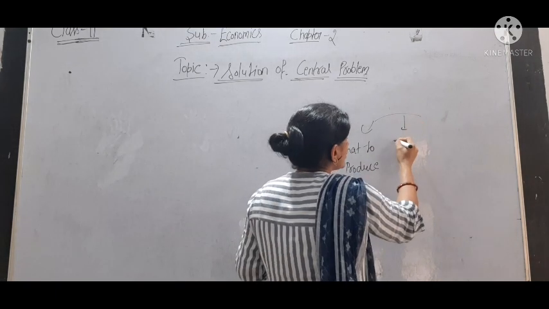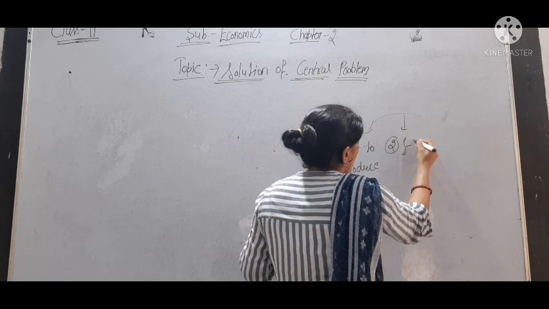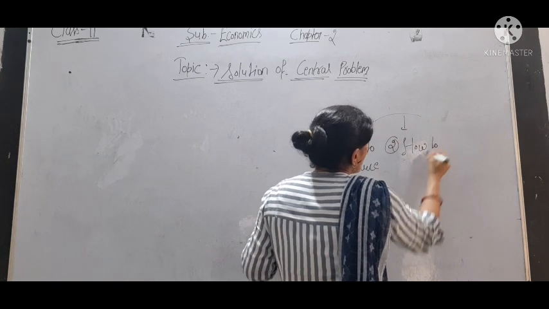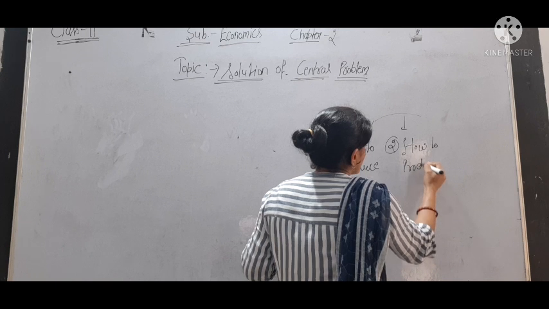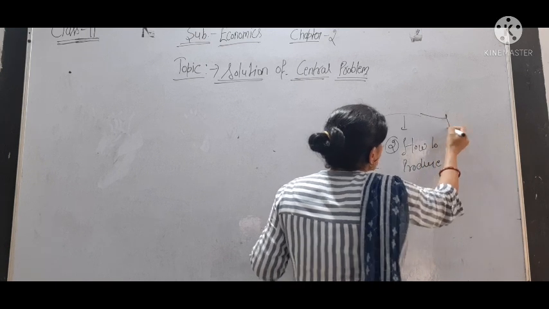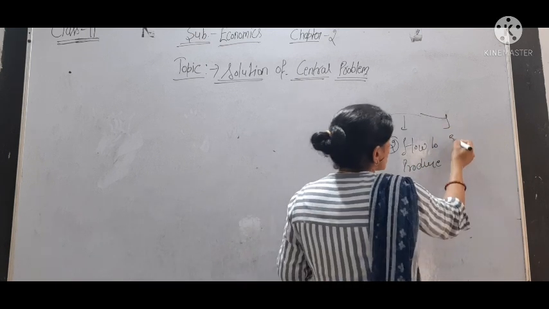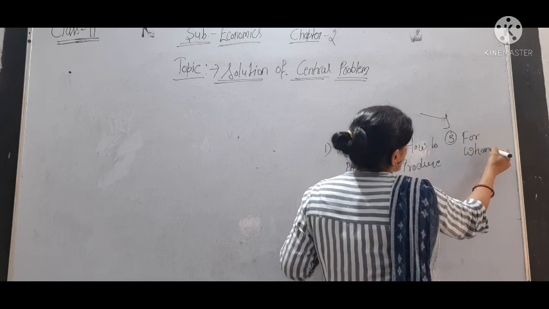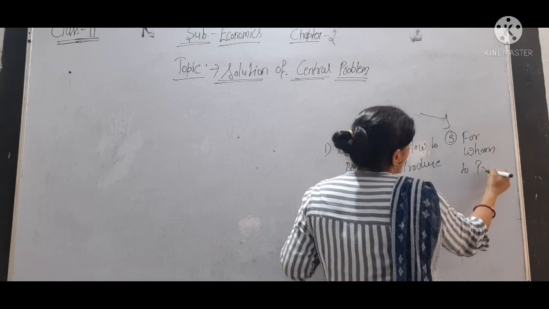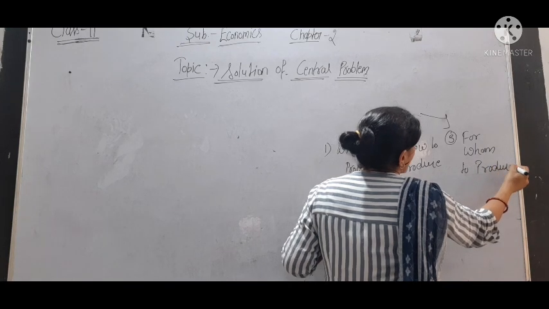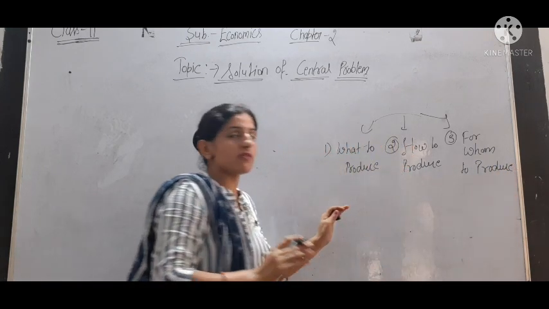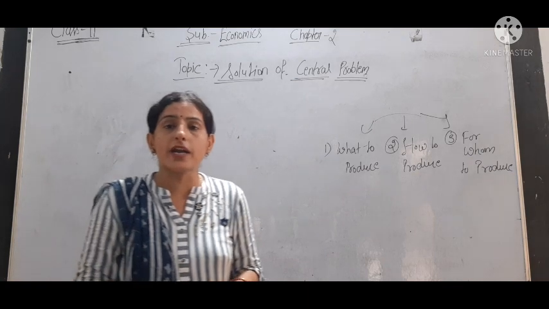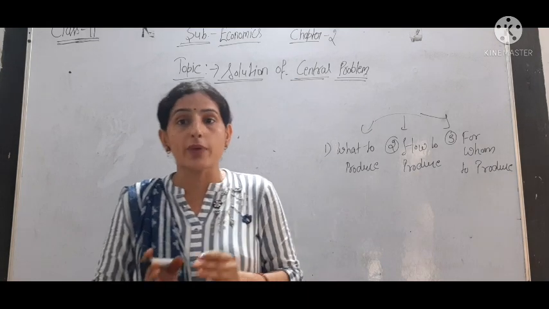Second is how to produce. Third is for whom to produce. So mainly there are three problems: what to produce, how to produce, and for whom to produce.